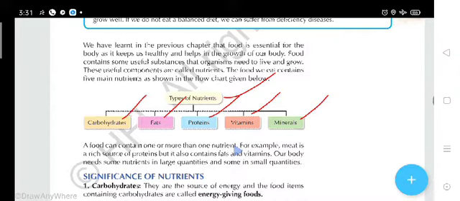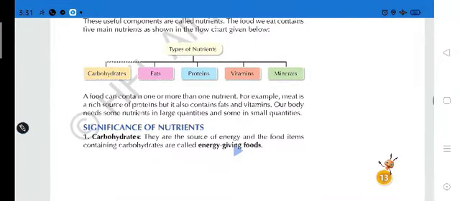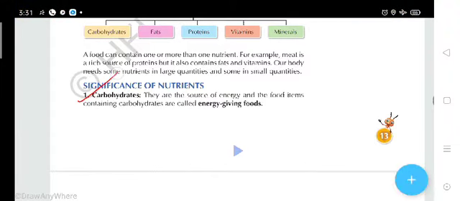Here we will discuss the significance of nutrients, why they are essential for us and why we should take them in. So in this series, first we will talk about carbohydrates.